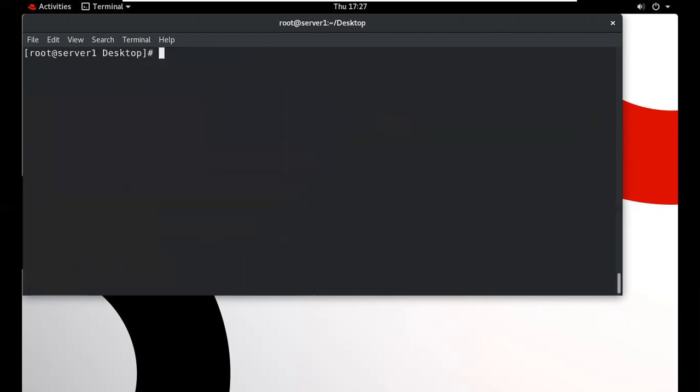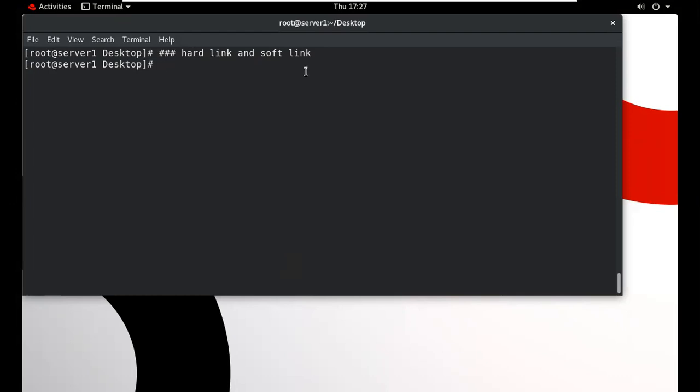So this is the use of hard link and soft link. If you have any doubt, you can ask. I will demonstrate using another example.